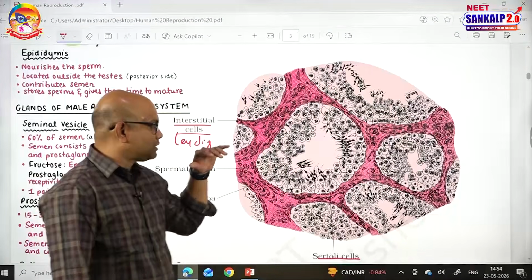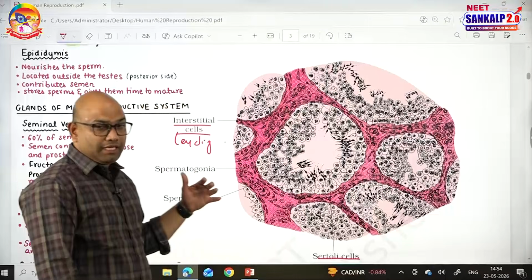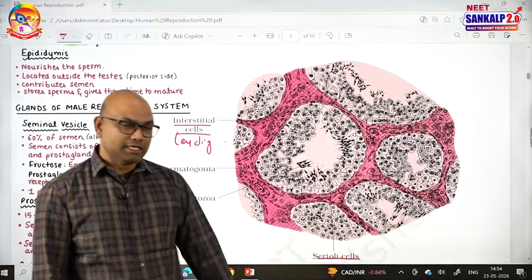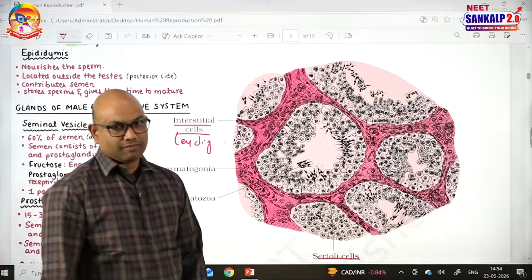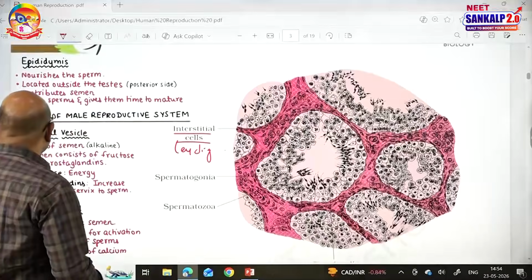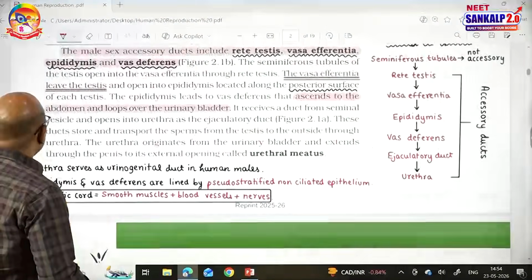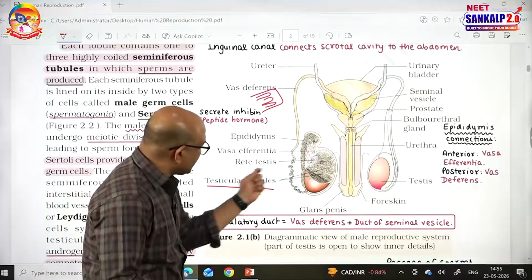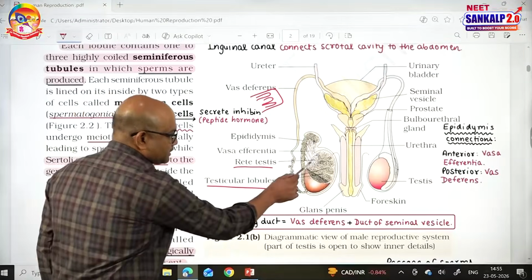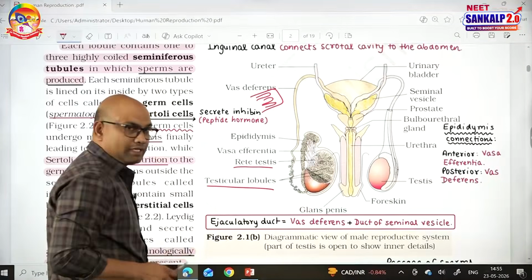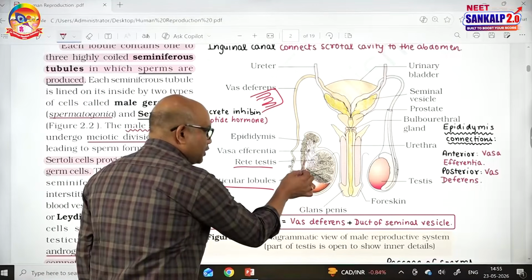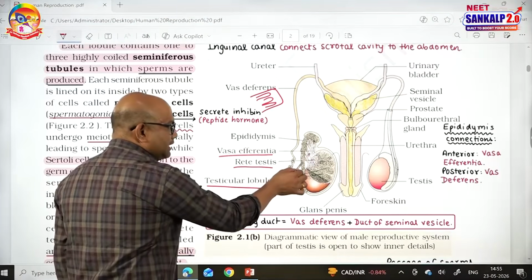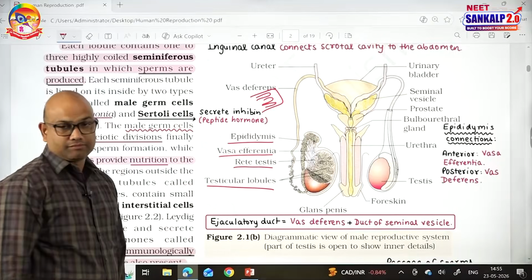This is about seminiferous tubules. In the interstitial space, along with the interstitial cells, there are blood vessels. They also contain some immunocompetent cells for the protection of the testis. Once the sperms are synthesized in the seminiferous tubules, they will move into a network of capillaries known as rete testis. This is rete testis. So sperms from the seminiferous tubules get into the rete testis, and from the rete testis the sperms get into vasa efferentia. Many tubules arising from the rete testis will open into a part called epididymis.